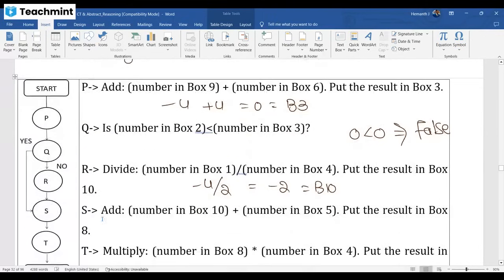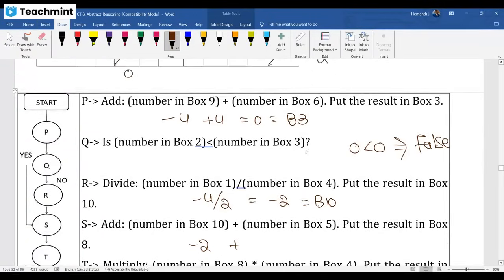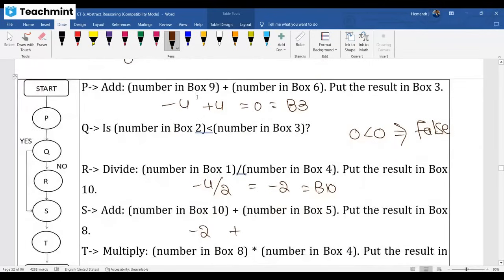Okay. Next step is the number in box 10, which is minus 2. You have to take the updated one. Don't take the previous one. Box 10 is updated to minus 2. If you understand this process, people can solve pseudo codes also easily. Number in box 5 is minus 2. Minus 2 only. Yeah. The result is minus 4.